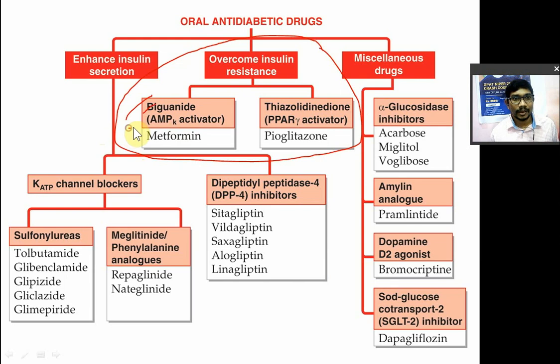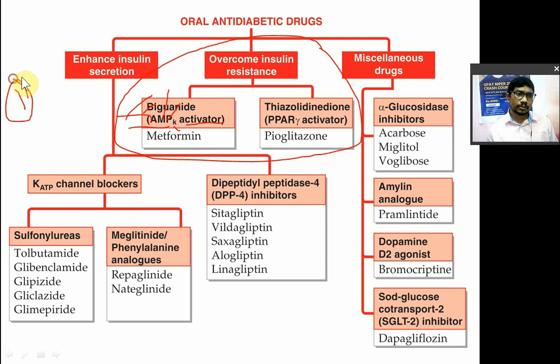AMPK activator. What is this AMPK? A for adenosine, M for monophosphate, adenosine monophosphate, the P for protein and this K for kinase, adenosine monophosphate protein kinase activator. Kinase is an enzyme, right? So what is the role of AMPK? Adenosine monophosphate protein kinase will do two things. Which two things will it do?